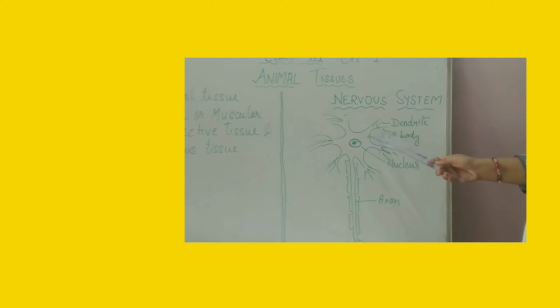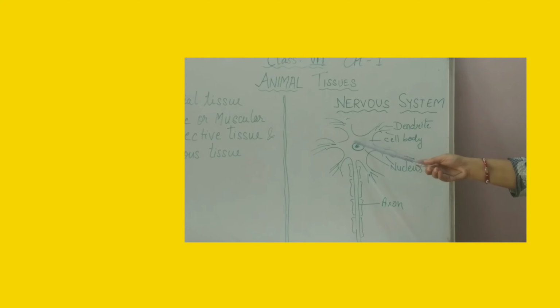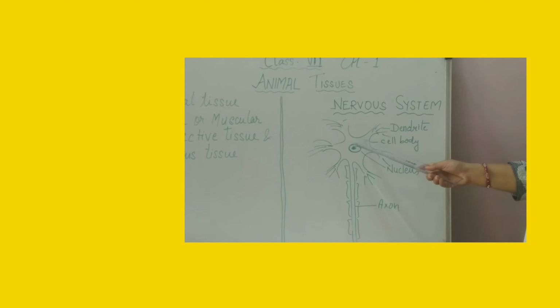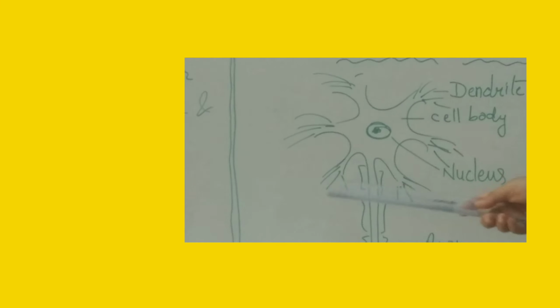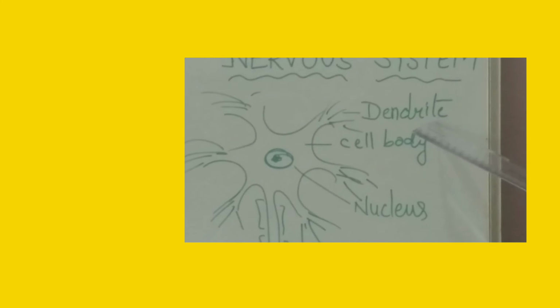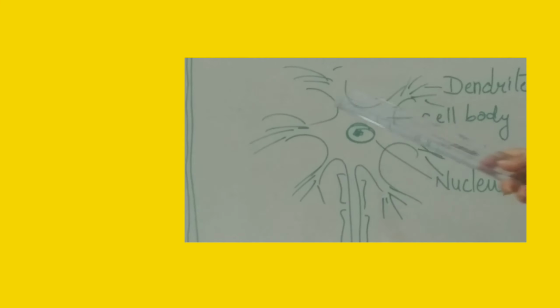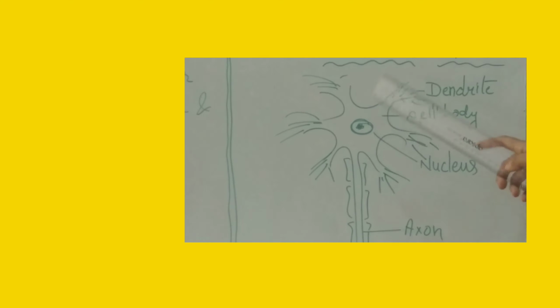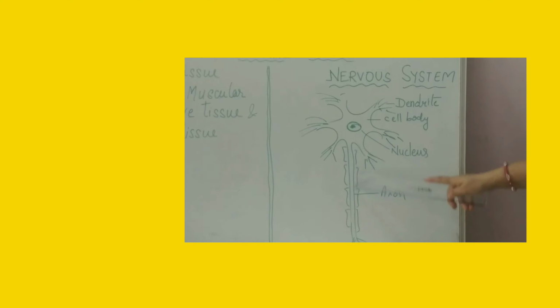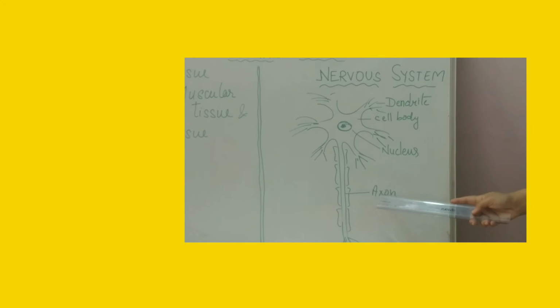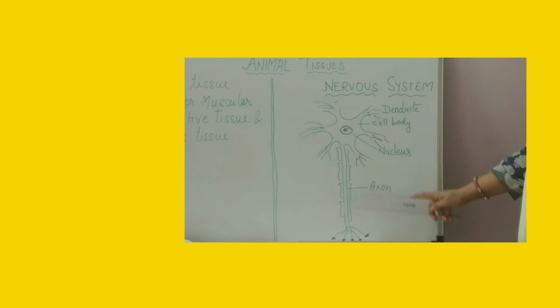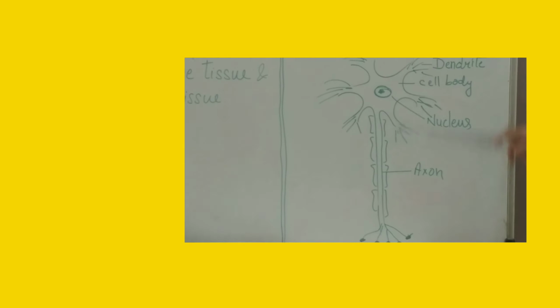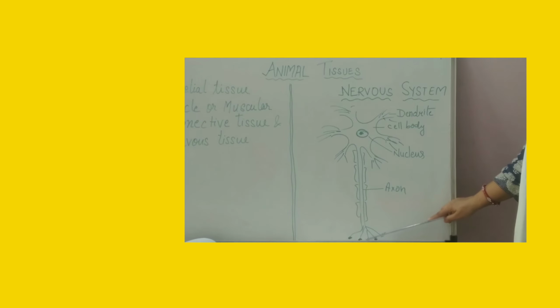Nerve cells: first of all, this one is the cell body, having these finger-like projections known as dendrites. Inside this cell, the nucleus is present. One elongated body is there, known as the axon, that ends in these button-like structures, known as axonal buttons. This is all about the structure of the nerve cell.